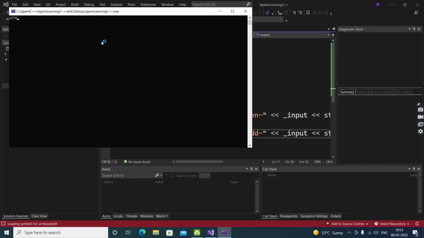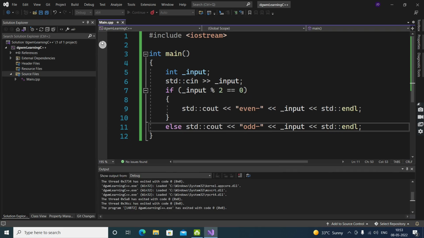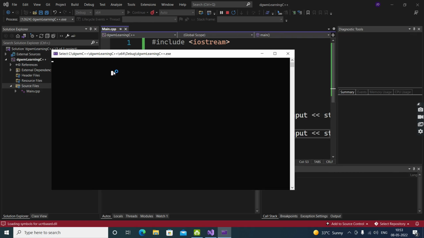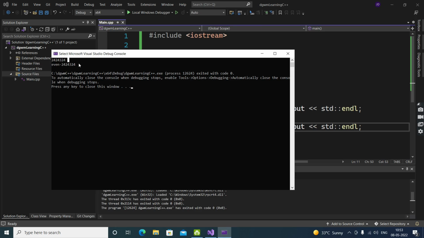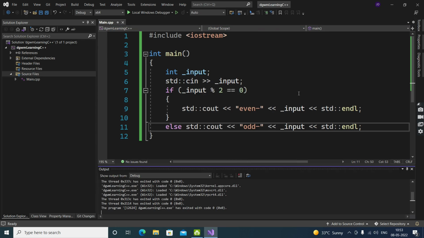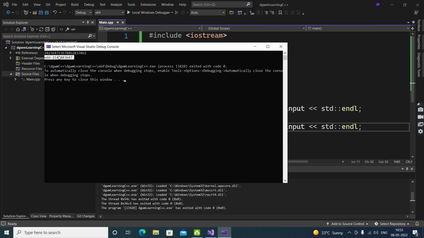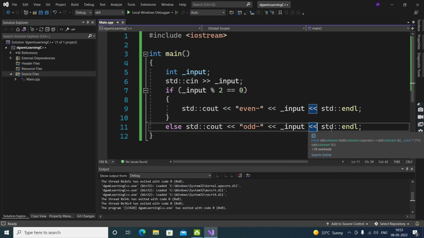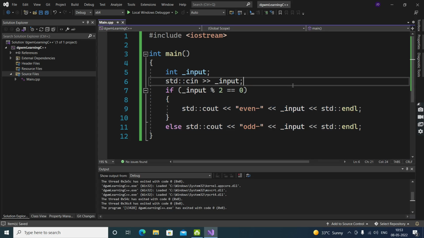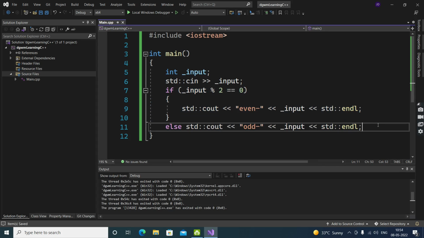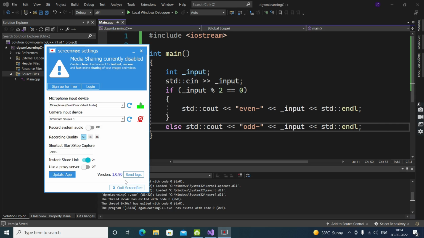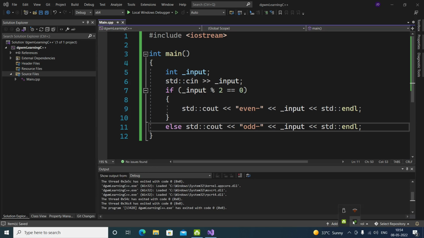Now, let's try to run the code. Sorry. Yeah, it works. Now let's try to give a bigger value. Oh, it still did that. I don't know why. Maybe some new changes are there in the new C++ version 2022. Maybe it's there. Sorry for that. Let me quit that first of all.